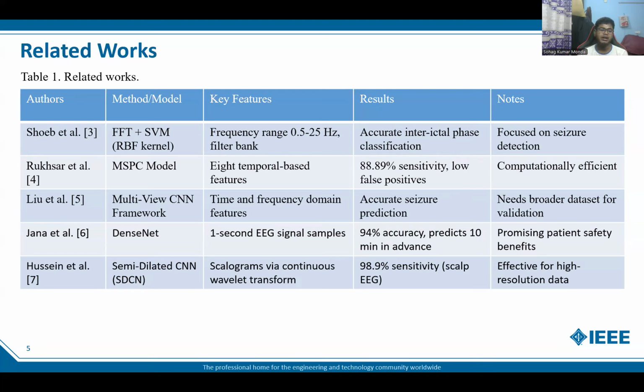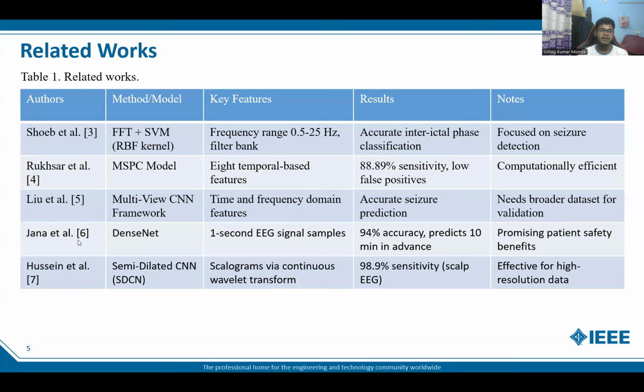Liu and others used a multi-view CNN framework, and as features they used time and frequency domain features. In this paper they needed a broader data set for validation, because we noticed that it is a limitation of their paper. They used a very narrow data set to evaluate the model properly.